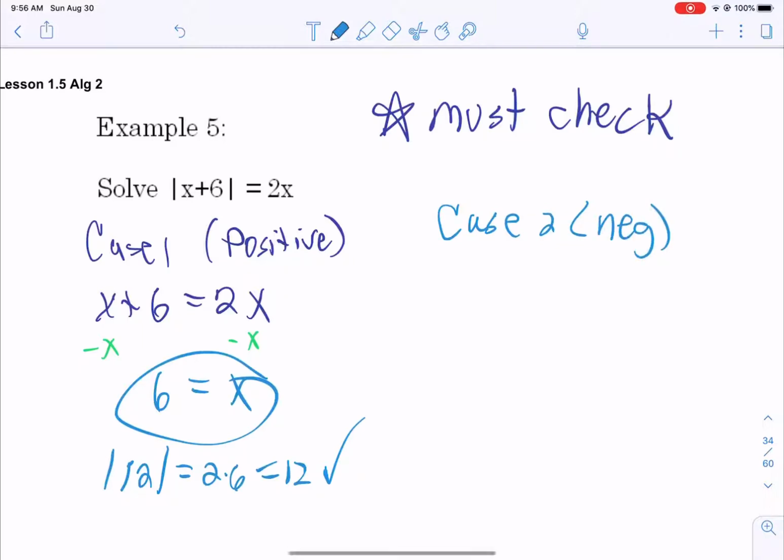Now let's do case 2. That's our negative case. So that is when the opposite of x plus 6 equals 2x. So negative x plus 6 equals 2x. So let's distribute the negative.